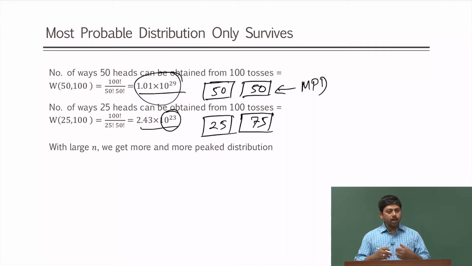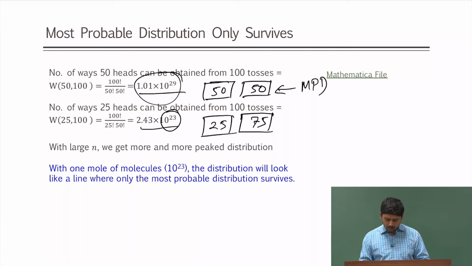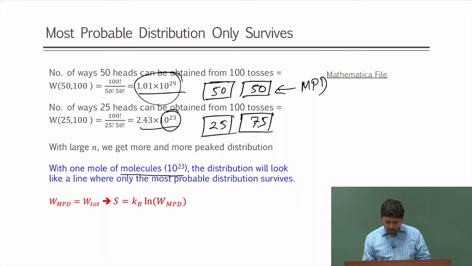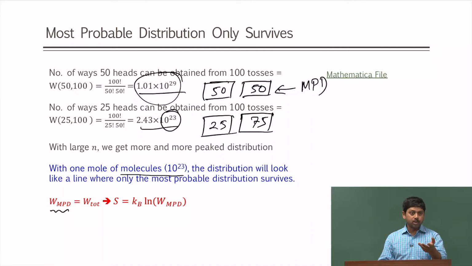So, with large n this will become more and more prominent, such that for 1 mole of particles the distribution will look like a line, which we call a delta function. That is just a straight line, just one line, which means that only one value survives and everything else does not. So, one distribution is more than enough. For n particles, how many possible distributions? n, but all the n minus 1 are not important, only one is important, and that is the most probable distribution.